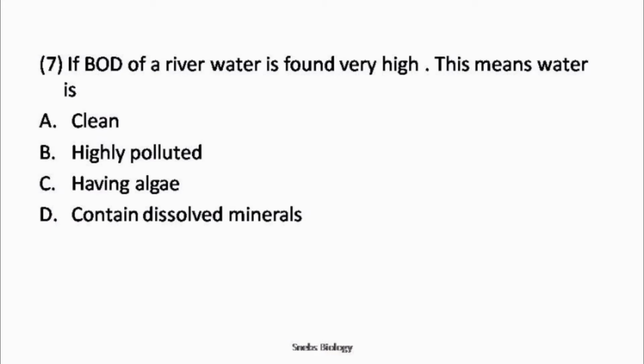If BOD of a river water is found very high, this means water is: option A, clean; option B, highly polluted; option C, having algae; option D, contain dissolved minerals.